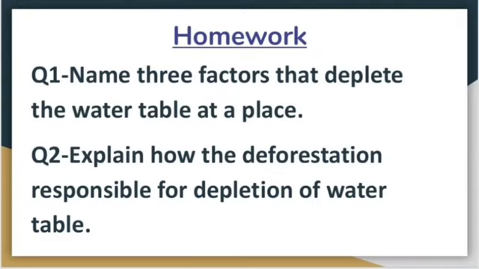Question number 2, explain how deforestation is responsible for depletion of water table. We know that deforestation depletes the water table, so you have to explain how.